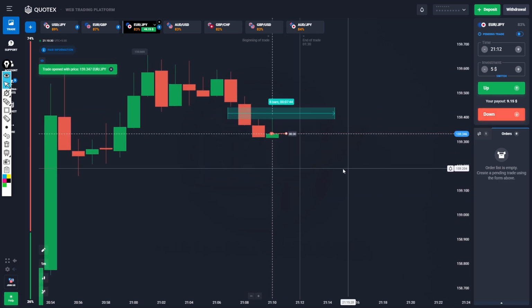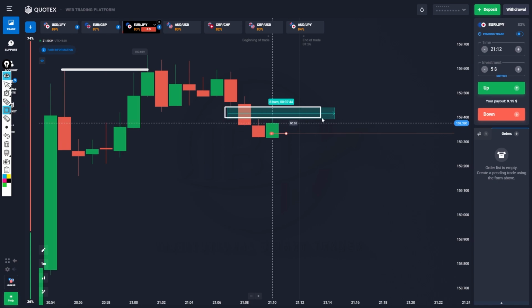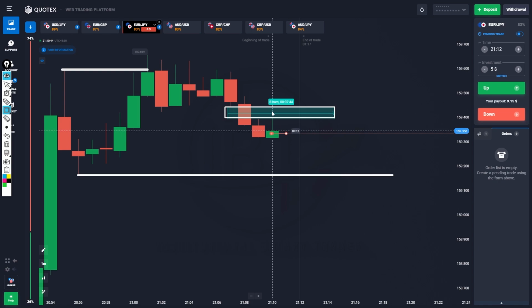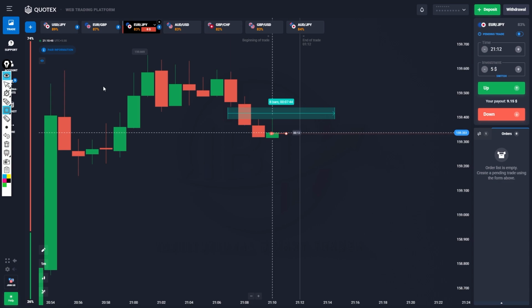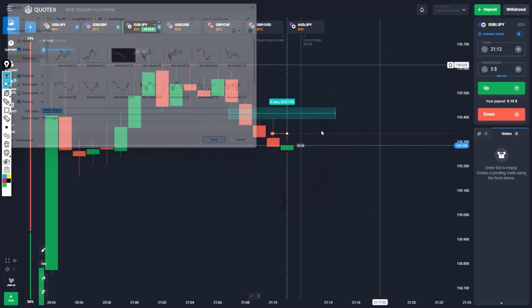See, I take one more sell trade because simply this liquidity was swept. Now I have a confirmation gap. So I have a confirmation that the target is below here. There is no reason for the market to retrace this gap. Even if it retraces this gap, definitely I will take one more sell trade also. Simple, I hope this will close as my red candle. I expected it to come here and give a good entry point, but no issues. See, this is also a very good winning trade.